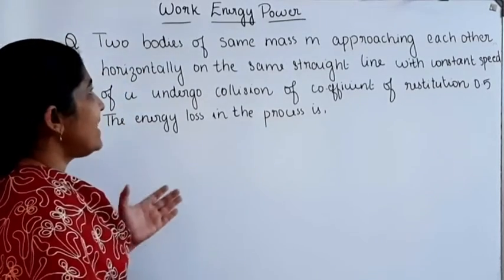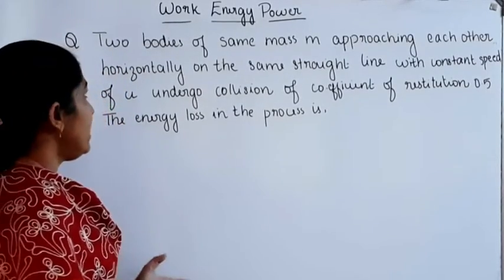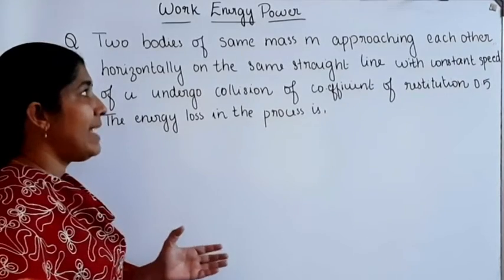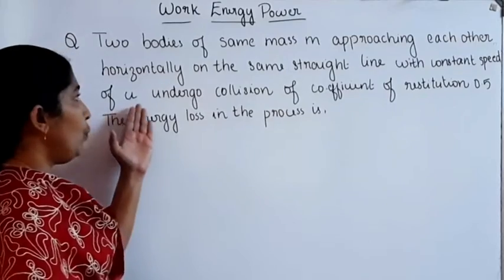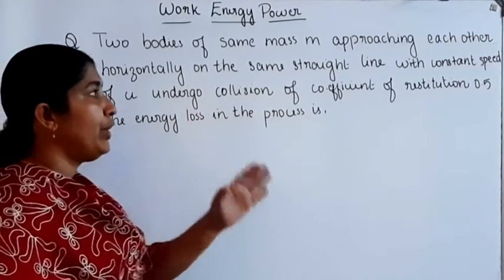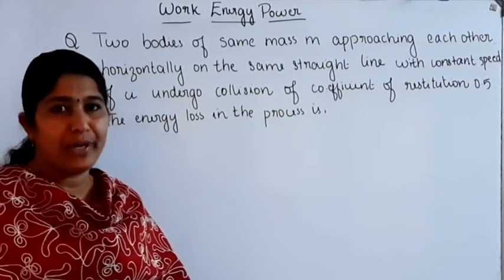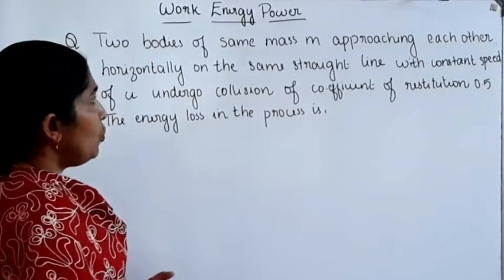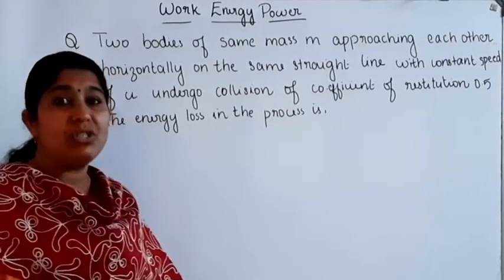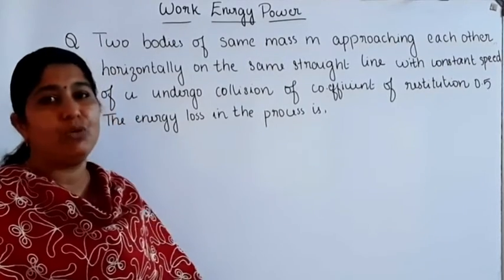Two bodies of same mass m approaching each other horizontally on the same straight line with the constant speed of u undergo collision of coefficient of restitution 0.5. Okay, coefficient of restitution is given there. Two bodies are having same mass which are approaching each other with a velocity u.